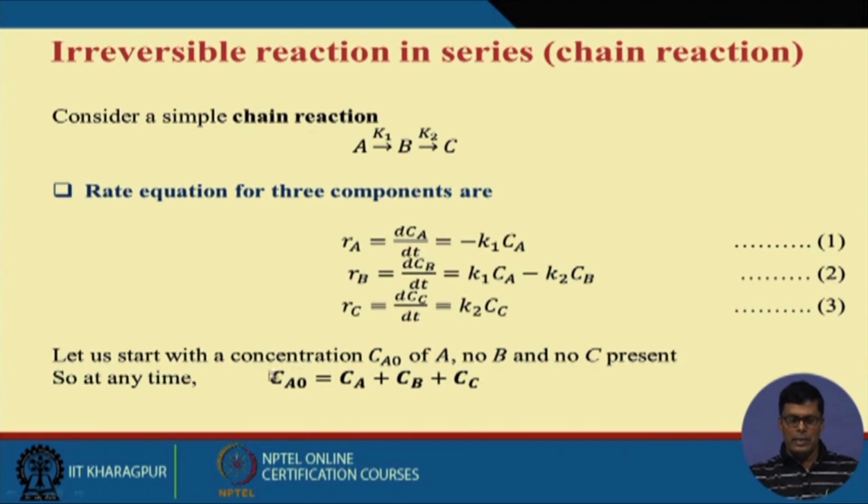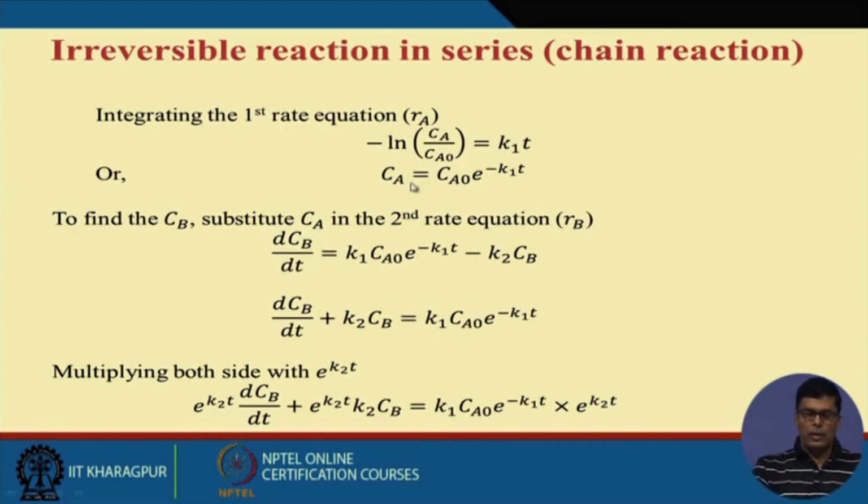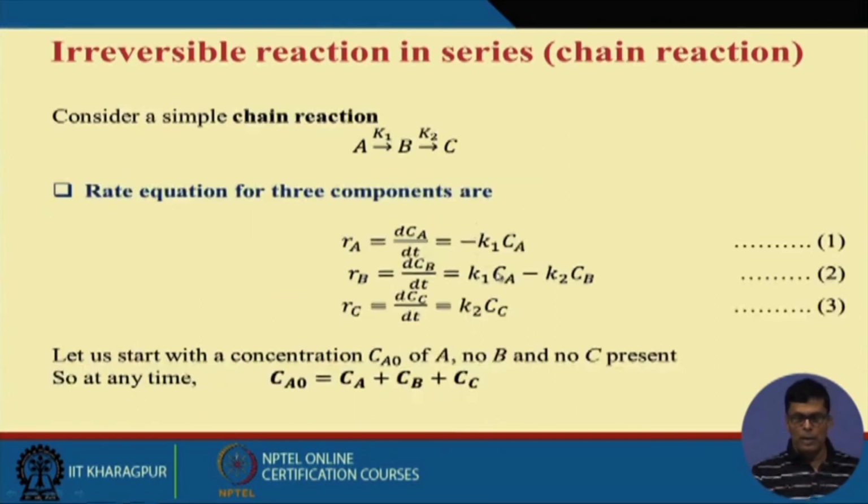So Ca0 will remain constant. Ca0 will be Ca plus Cb plus Cc. Now if you look at the first reaction, the rate equation we have, I can write ln Ca by Ca0 equals minus K1 into T. If you write this equation, I can take the Ca here: dCa by Ca equals minus K1 into dt. Am I right?